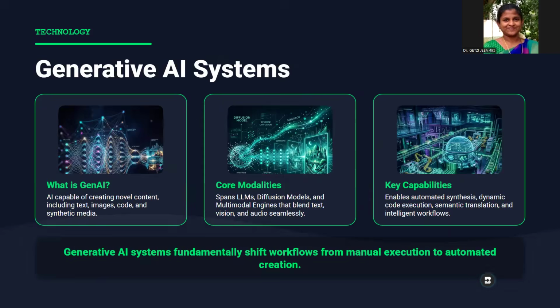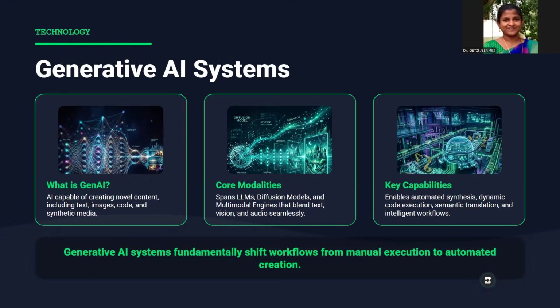So these natural and formal languages are nowadays processed using something called generative AI systems. What is actually generative AI? Example, ChatGPT is an example of generative AI systems capable of understanding and producing both natural and formal languages.